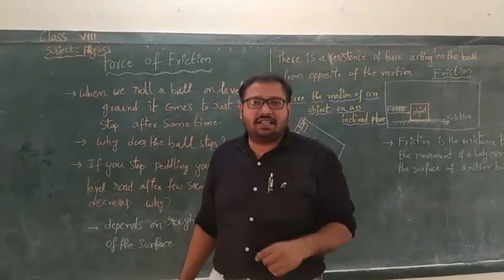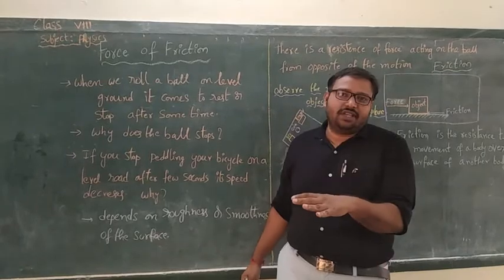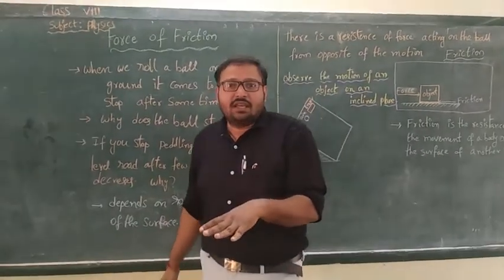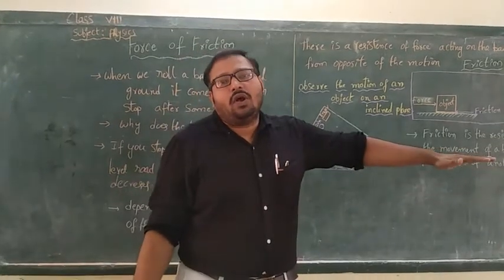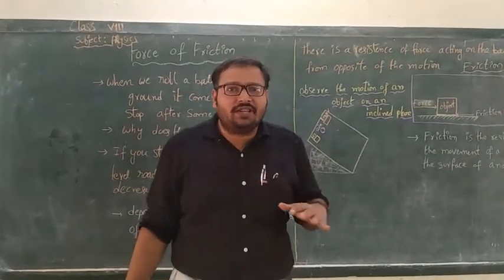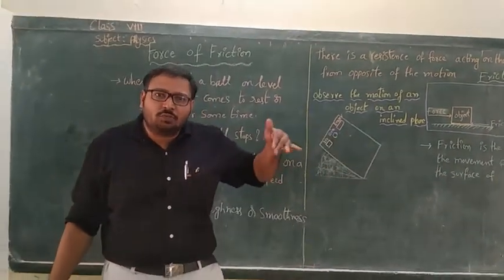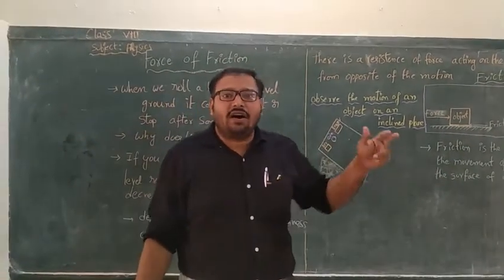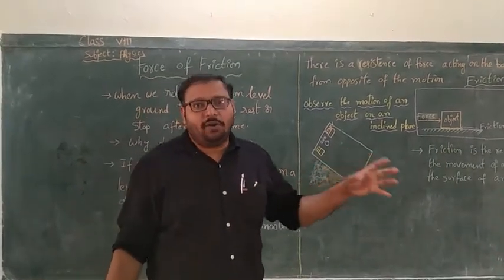The answer is that it depends on the smoothness or roughness of the surface. If it is a smooth surface, the object moves a long distance. If it is a rough surface, it moves a very short distance. That means the smoothness or roughness of the surface affects the speed of the object.